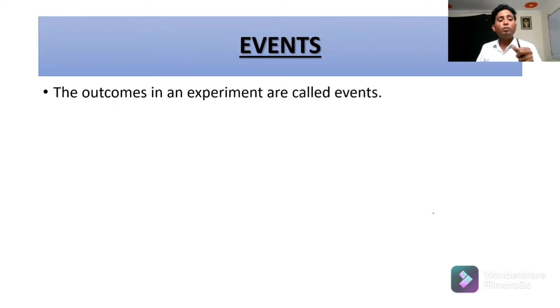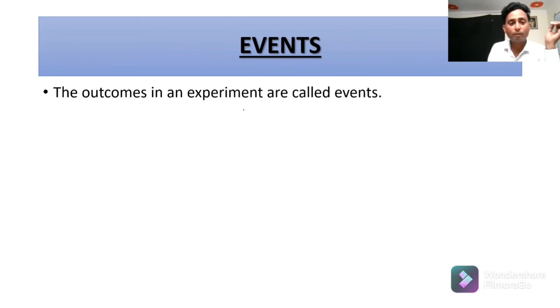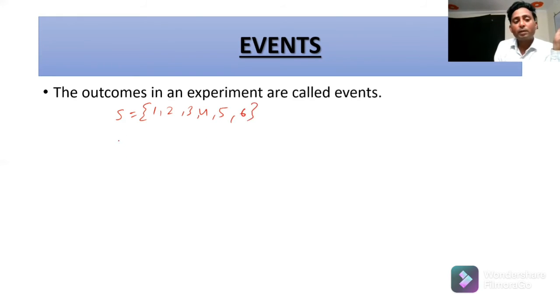Events. The outcomes of an experiment are called events. I want to explore events here. Suppose an experiment of rolling a die, then the sample space will be 1, 2, 3, 4, 5, 6. Suppose we consider event A, getting an even prime number.